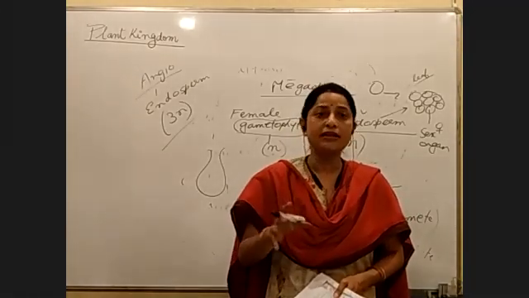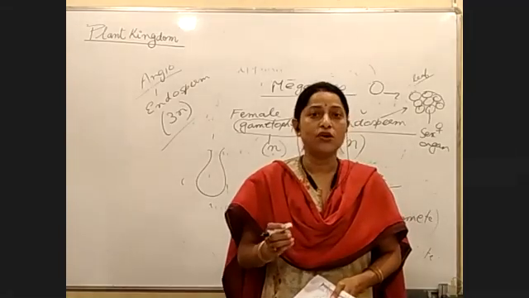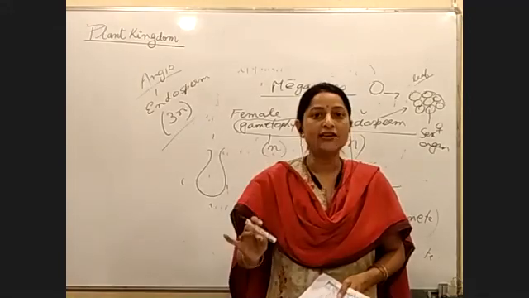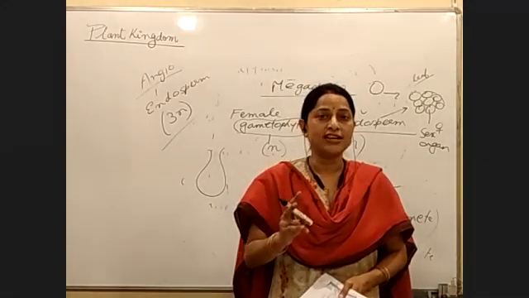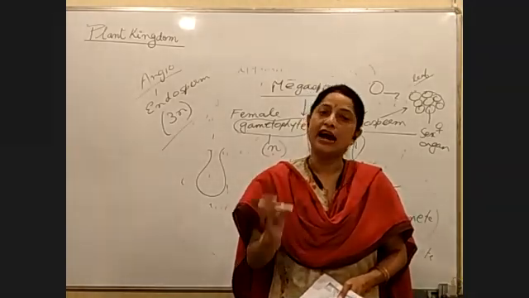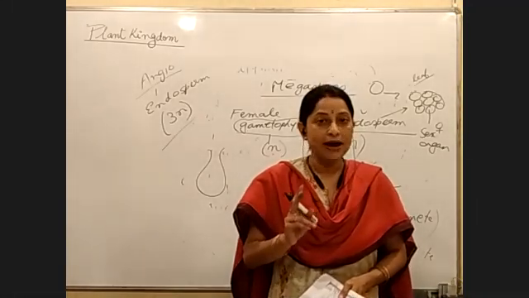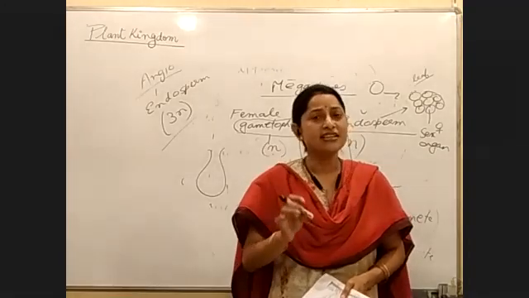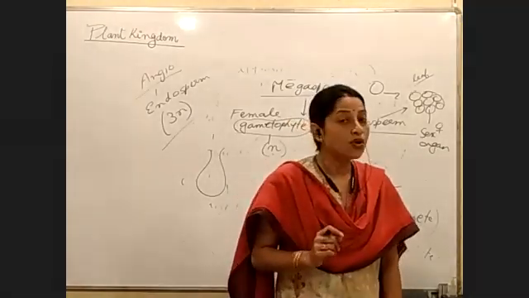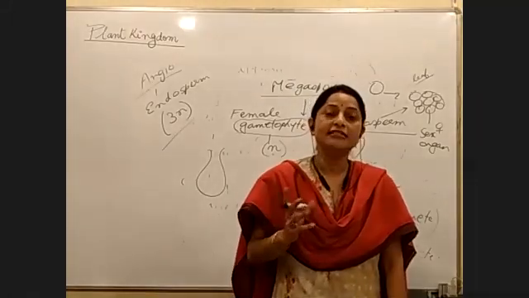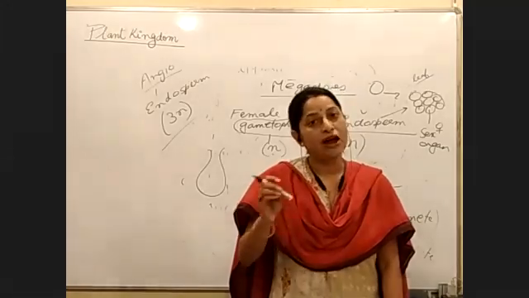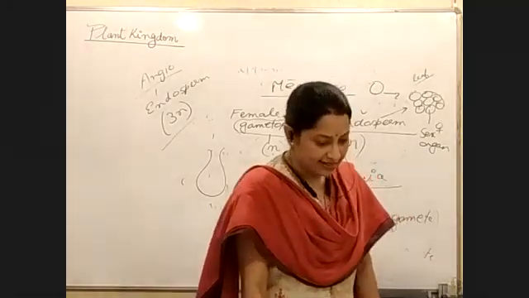Antheridium. What is the female sex organ called? It is called archegonium. Antheridium and archegonium, both the structures are seen in bryophytes. Both the structures are seen in pteridophytes. But is it seen in gymnosperms? Will we see these two sex organs in gymnosperms or not? Which two sex organs? Antheridium or archegonium? What would be the answer?